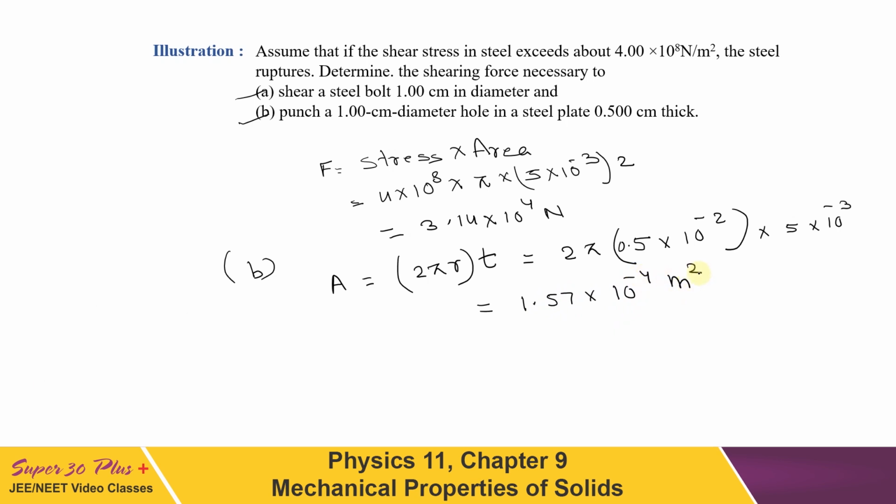This is the area. Now we have to calculate the force, so it has to be stress multiplied with area. That will be 1.57 into 10 to the power minus 4 multiplied with 4 into 10 to the power 8, which is the given stress here. So that will be equal to 6.28 into 10 to the power 4 Newton.